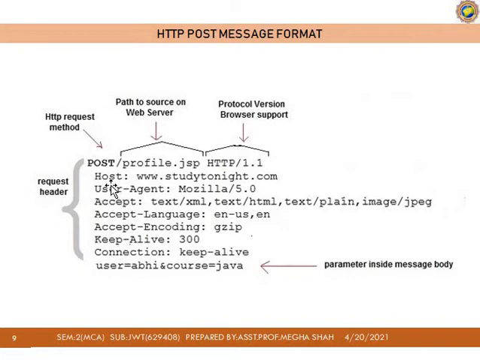What is the name of the host? Then user agent means which kind of browser we are using. Which kind of data we accept is known with the help of the accept field. Next is accept language, which kind of language we are using. Then accept encoding means the format we are using. Here we are using gzip, keep alive, connection, and parameter. This parameter is written here in the POST message.